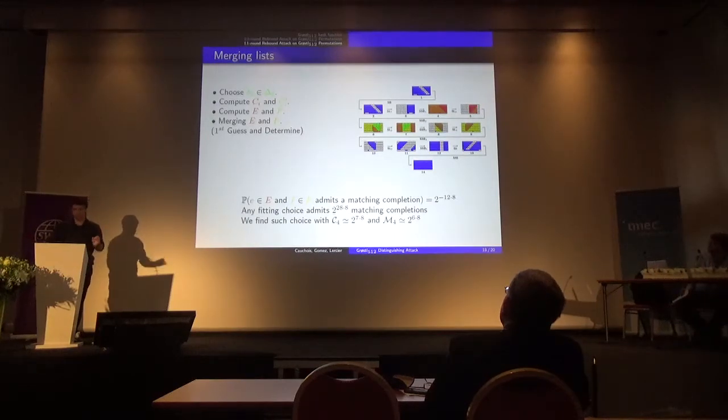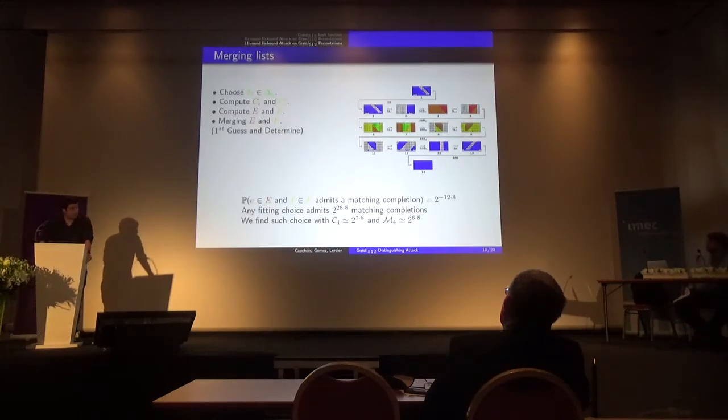The list E is compatible with my differential delta 2, and such that the image by the inverse of the transformation SSB2 lies in my first linear subspace. F, the same for the image of delta 2 by SS3, and such that their image by SSB3 lies in my linear subspace big delta 3. And with a guess and determine algorithm, I can find a match of E in the big list E and F in the big list F, having a matching completion, meaning a full state value compatible with the induced choice of E and F.